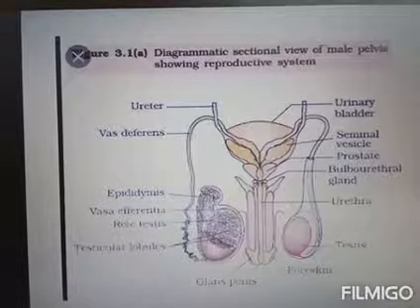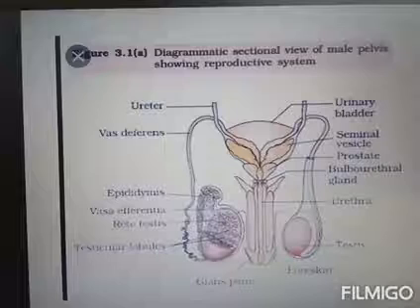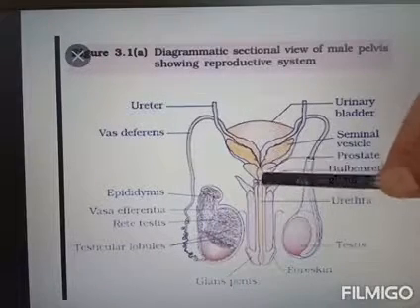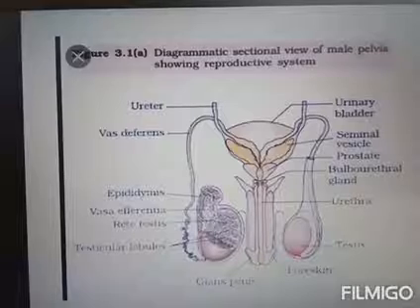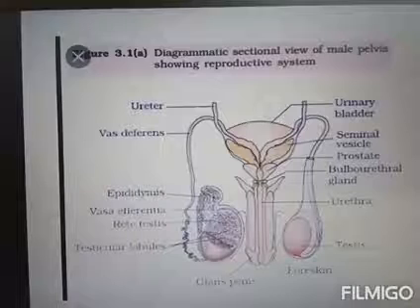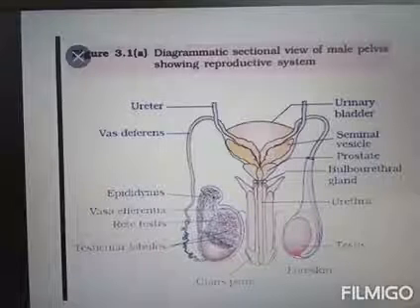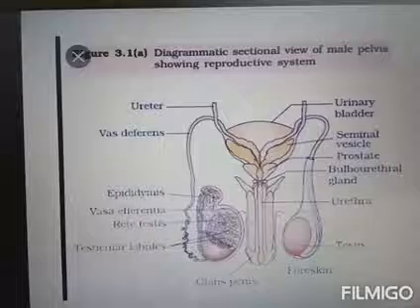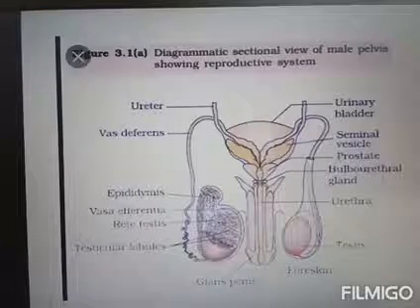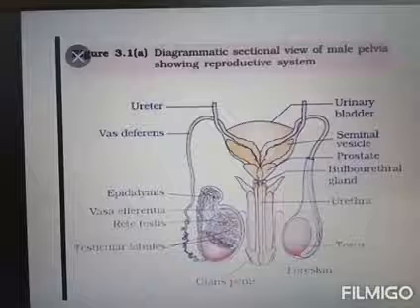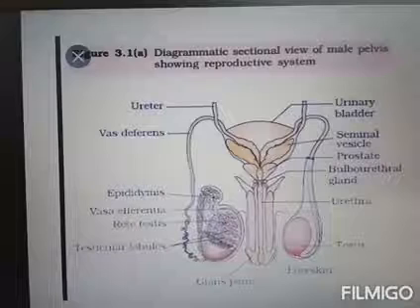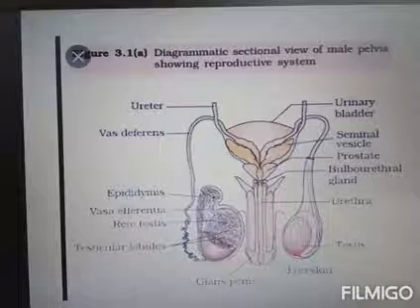The next one is the bulbourethral gland. Below the prostate gland, the small one, that is the bulbourethral gland. Its other name is Cowper's gland, situated beneath the bladder behind the urethra.